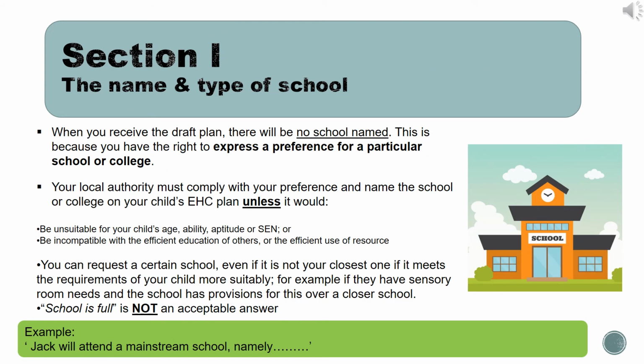Section I, the name and type of school. When you receive the draft plan from the local authority, no school will be named in this section. This is so that you can look with the local authority at the needs and the provision of your child or young person and decide which school is most suitable for their needs. You can express a preference for a particular school or college. Please find more details below.